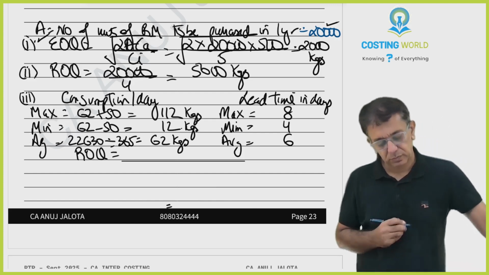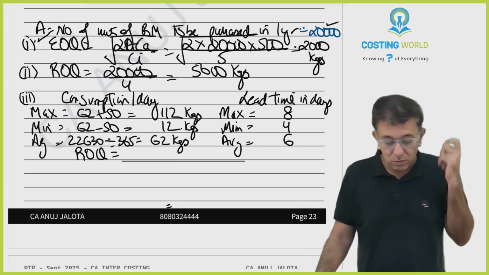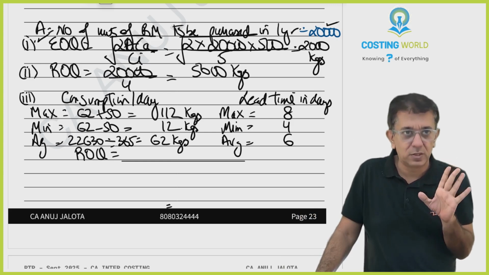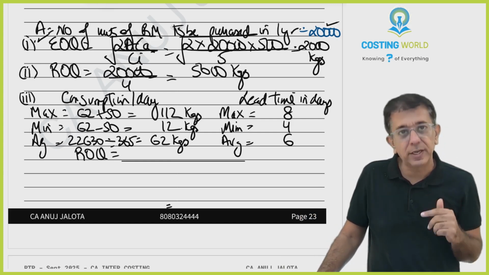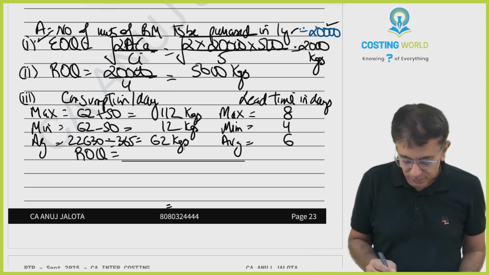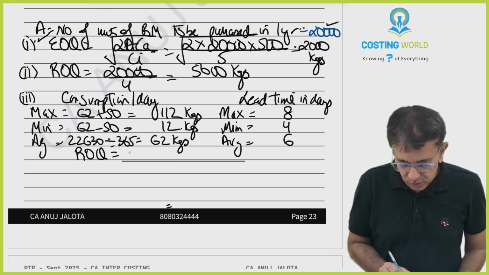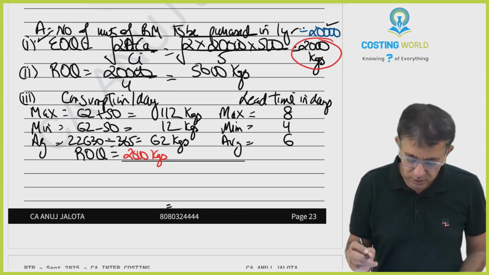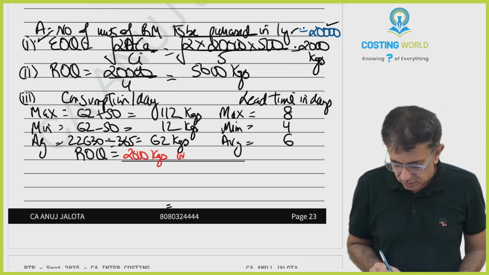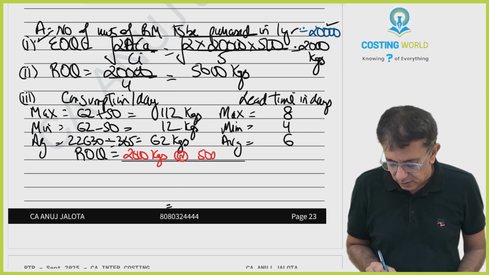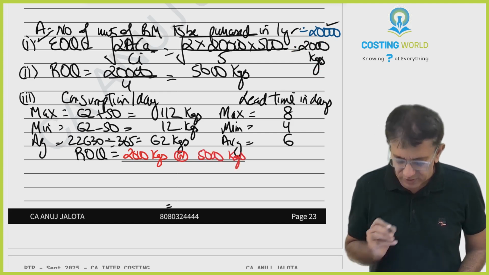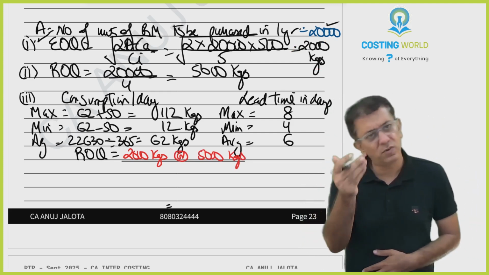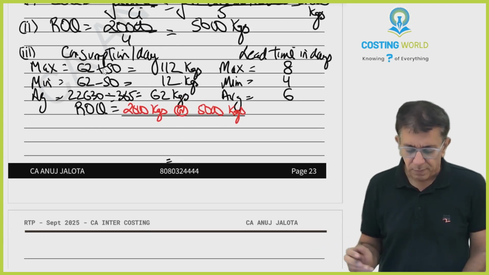Now, this is done. Now, I require one other data to complete all the formulas. And that is how much quantity do you order? I don't know that. Why? Because if you say, sir, I will order based upon EOQ, then it will be 2000 kgs. If you say, no, sir, I currently have a policy to order quarterly, then it will be 5,000 kgs. So it can be anything, whatever you want. IC has given both the answers. I will also give both the answers only.